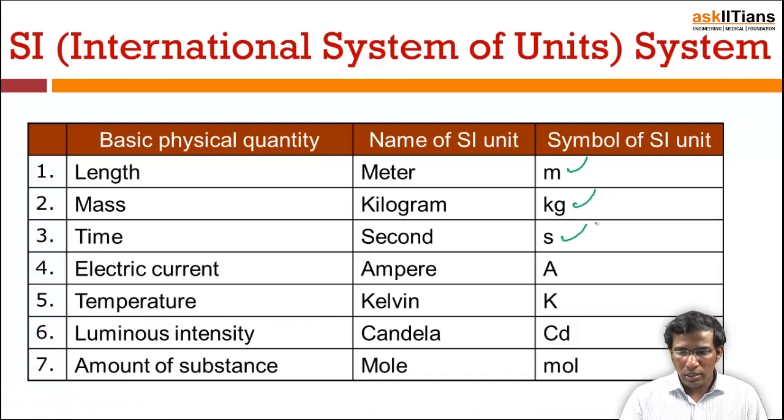These are the three fundamental quantities, but capital A is for ampere, the symbol of current, and K is Kelvin, which is used to express the temperature, and cd is for candela, that is the luminous intensity, and mol. Mole is the SI symbol of the amount of the substance.